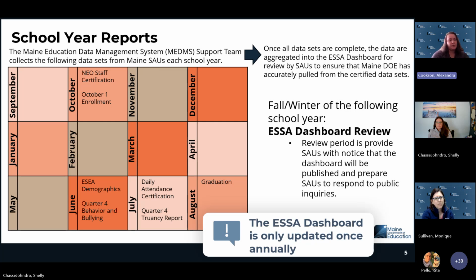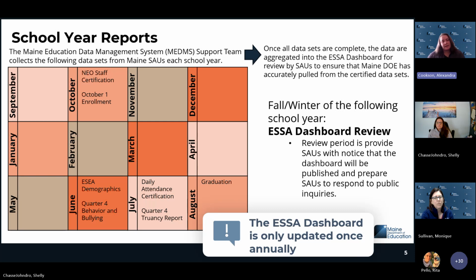They're just an opportunity for school administrative units to go in and validate the data that's been entered currently, and make sure they're up to date up to that quarter. At the quarter, data can be corrected or fixed, or after the quarter, they can even be updated until the end of year in June and July when those final certifications are happening. Once the certification happens and the data are sent through, that's the end all. We are done. Data is good. We validated it. It is all correct.